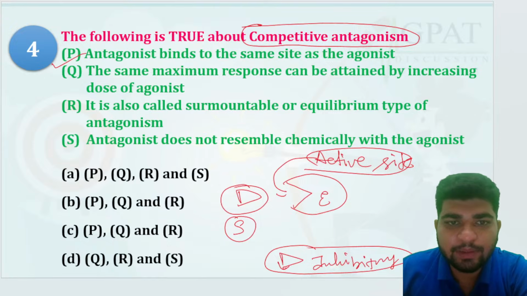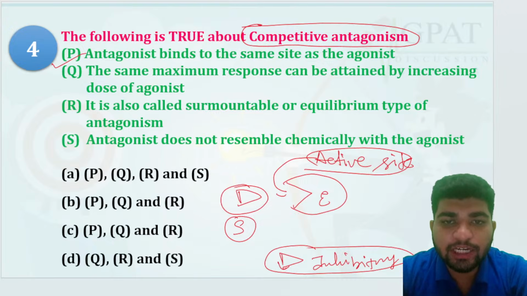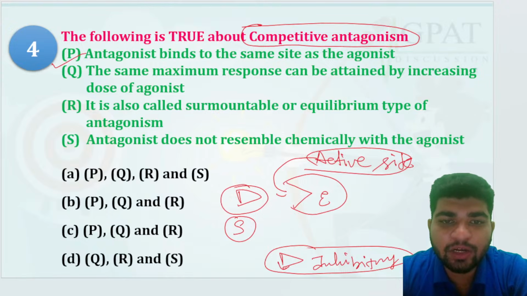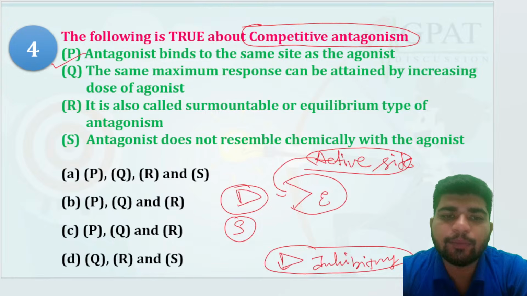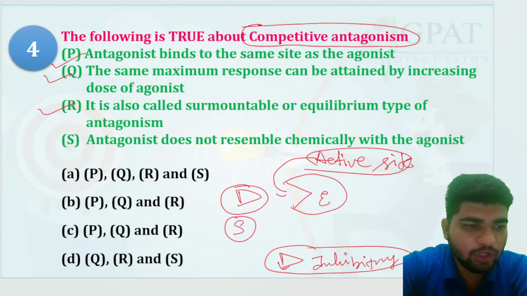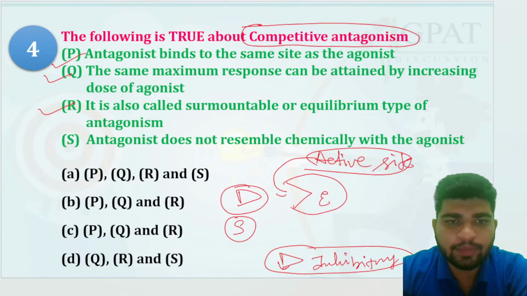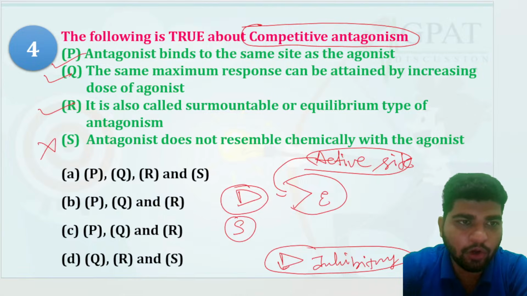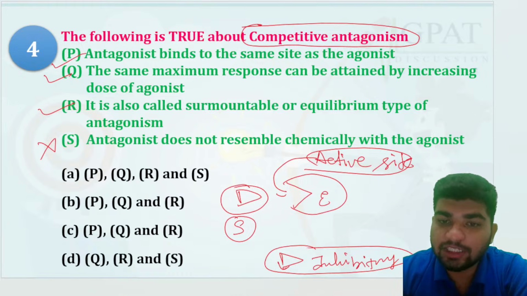Yes, correct. The same maximum response can be attained by increasing the dose of agonist. It is also correct because once you increase the concentration or dose of the substrate, that will replace the inhibitory drug from the active site. That is why a competitive antagonist is also called a surmountable type of antagonist. These both options are correlated with each other. Now, antagonist does not resemble chemically with agonist. No, this one is wrong.